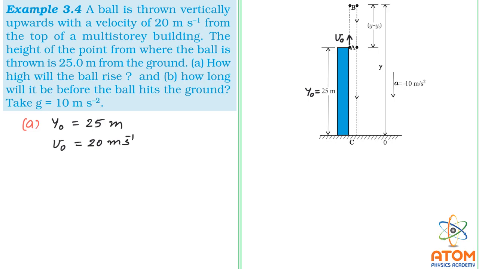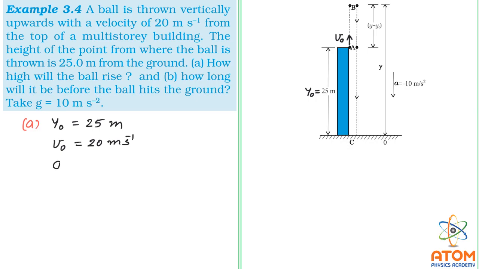Now here you need to remember one thing. Whenever any object is thrown in upward direction, under the influence of gravitational force, the acceleration, rather the deceleration of the object will be equal to minus g.